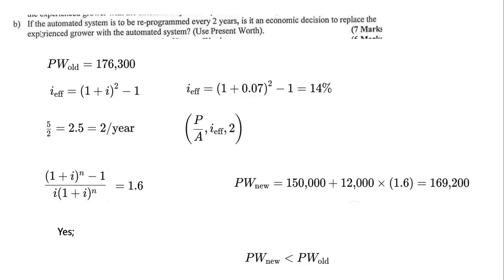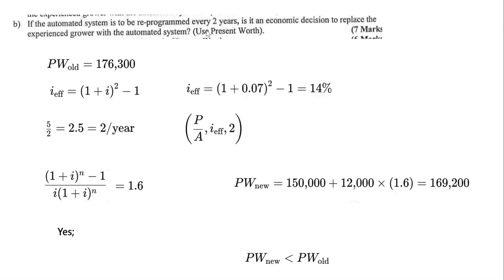In part B, if the automated system is to be reprogrammed every 2 years, is it an economic decision to replace the experienced grower with the automated system? If it's going to be reprogrammed every 2 years, what would the result be? Our calculation would be different. Let's go together. The old system doesn't have any reprogramming, so its present worth is the same as before, 176,300.